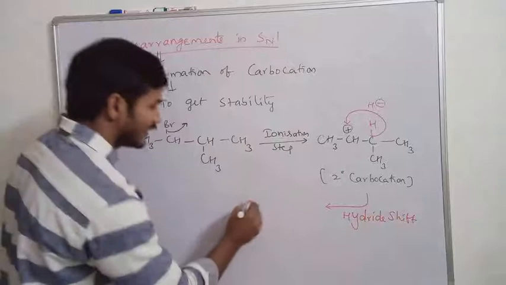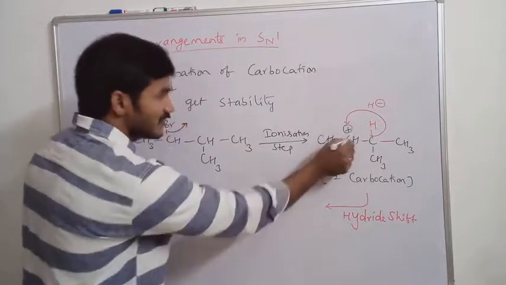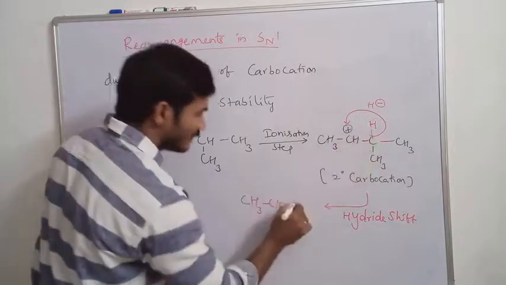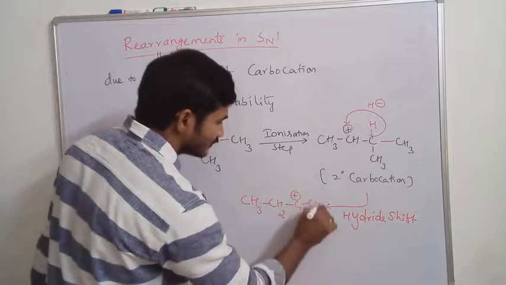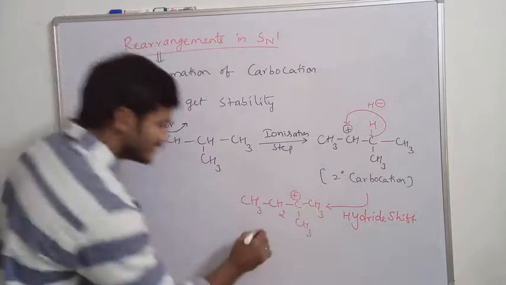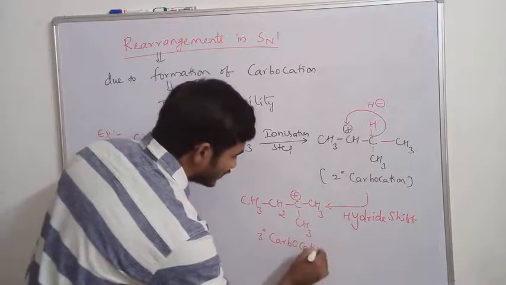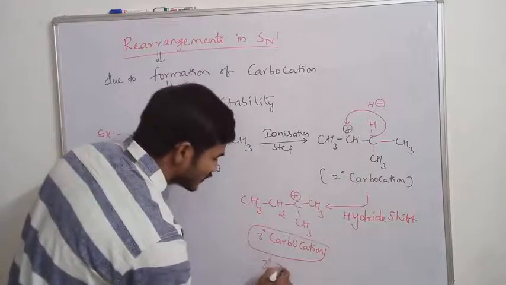After shifting this hydride, this CH is neutralized as CH2, and after losing the H minus, this carbon becomes a positively charged carbocation, CH3. So this is a tertiary carbocation. Compared to secondary, tertiary is more stable.